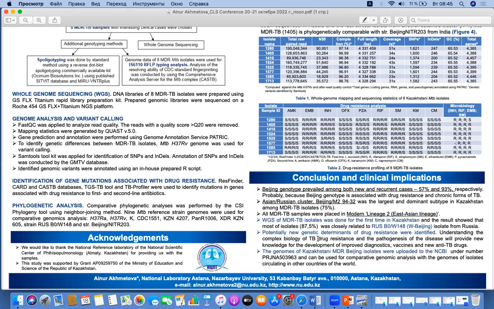And the genomes of Kazakhstani MDR Beijing isolates were uploaded to the NCBI, and can be used for comparative genomic analysis with the genomes of isolates circulating in other countries of the world.